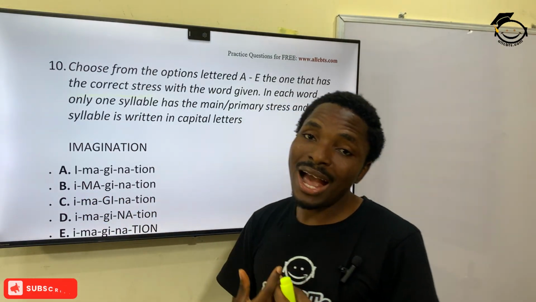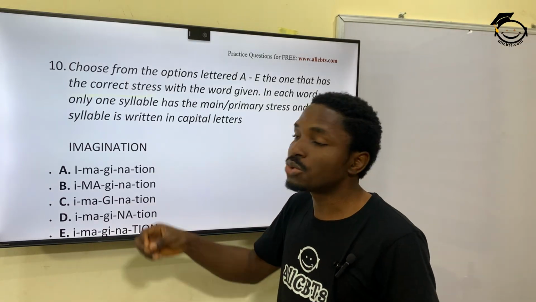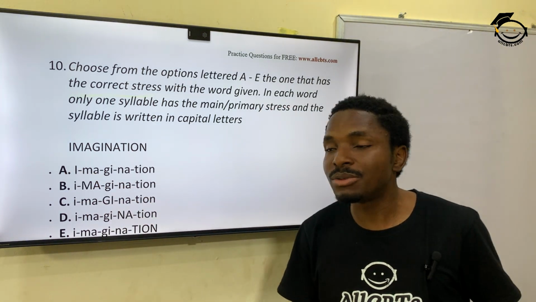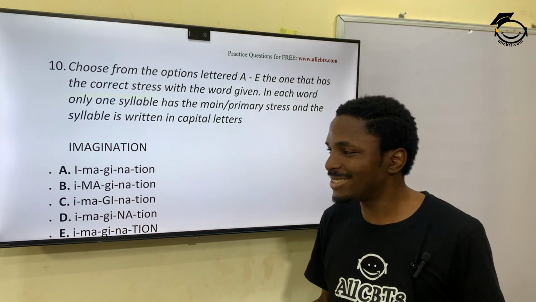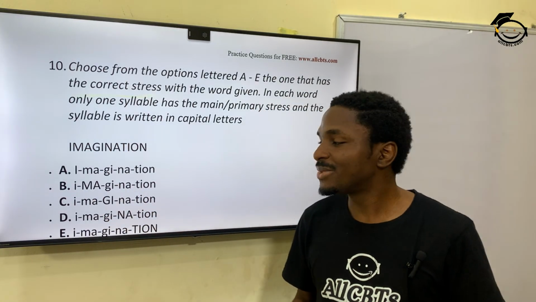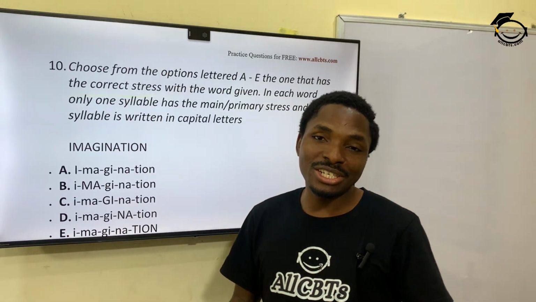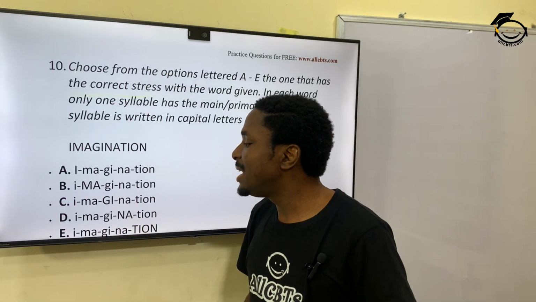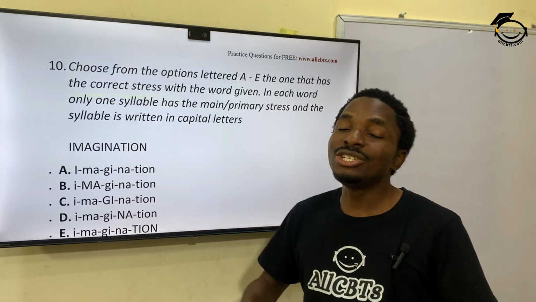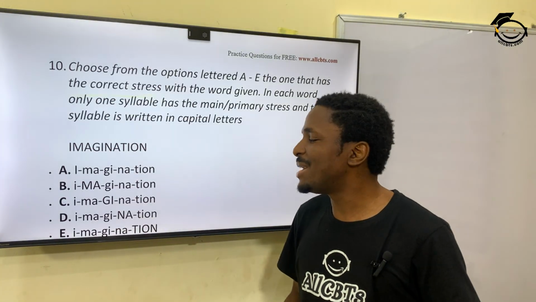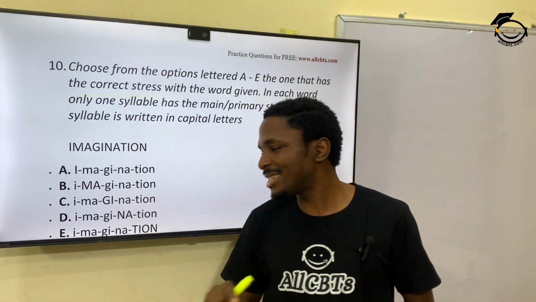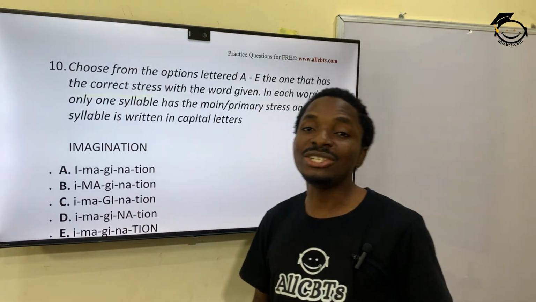The way I like to do it, or the way we're taught in secondary school, is to put the stress on that syllable. So in this case, if I'm to read option A, I'll say imagination. And then option B, I'll say imagination. And then C, I'll say imagination. And D, I'll say imagination. And E, I'll say imagination. Okay, so that would be D. D has the correct stress, it's actually on NA, imagination.